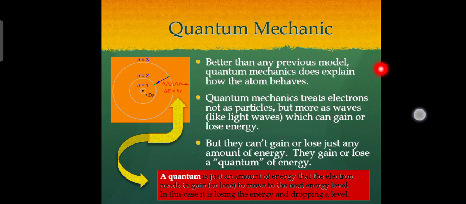Quantum mechanics treats electrons not as particles but more as waves, like light waves, which can gain or lose energy. But they can't gain or lose just any amount of energy. They gain or lose a quantum of energy.